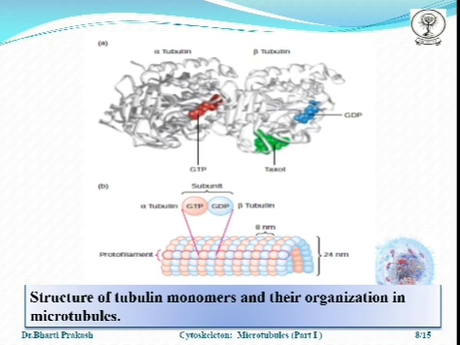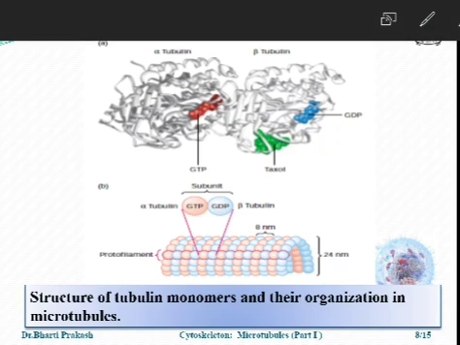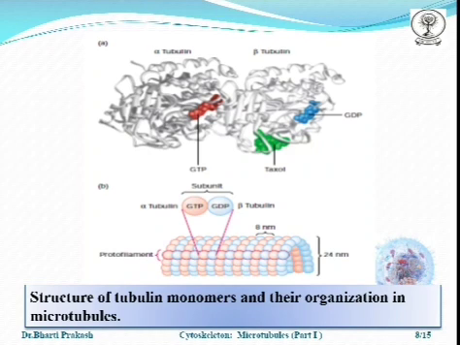Again, the structure of tubulin monomers and their organization in the microtubules. We can see that the alpha tubulin is bound to GTP and the beta tubulin to GDP.